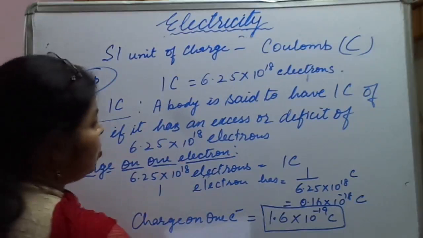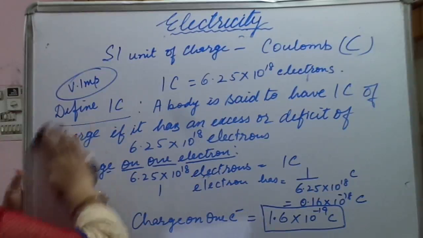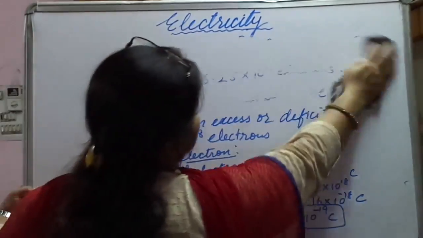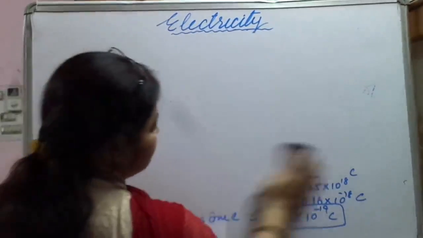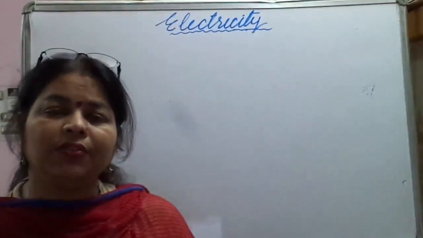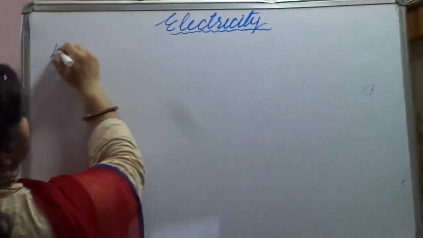Okay, now we are going to discuss about the electric current. See, our electrical appliances run when electric current is flowing through them. So how to define this electric current? How do we come to know the definition of electric current? Electric current is the next concept that we are going to discuss.